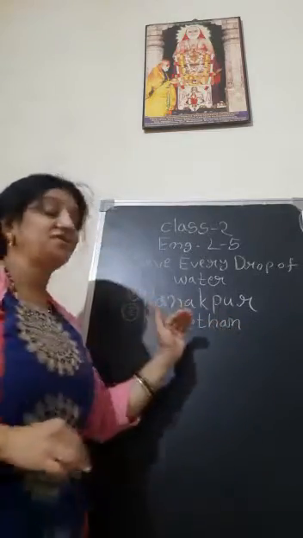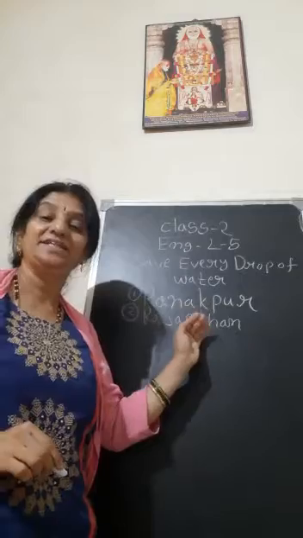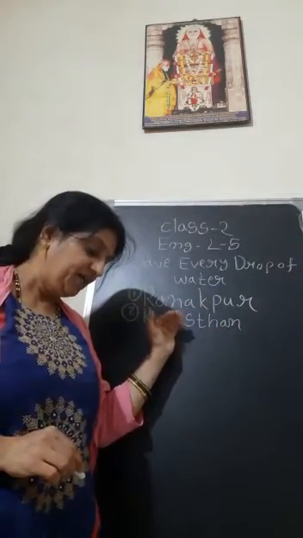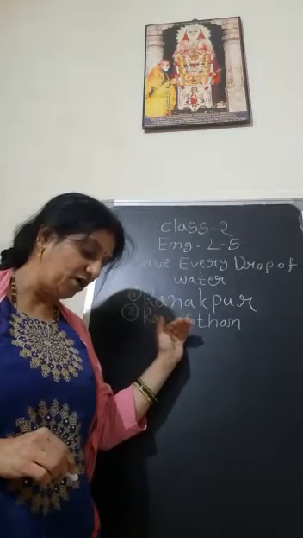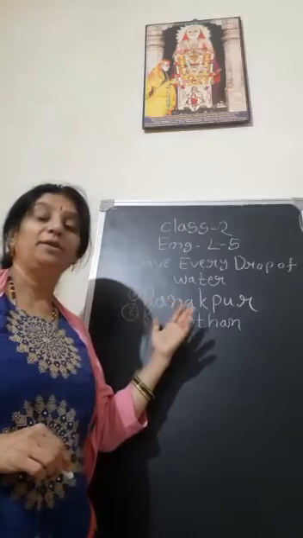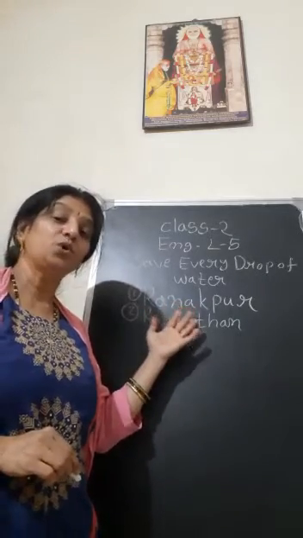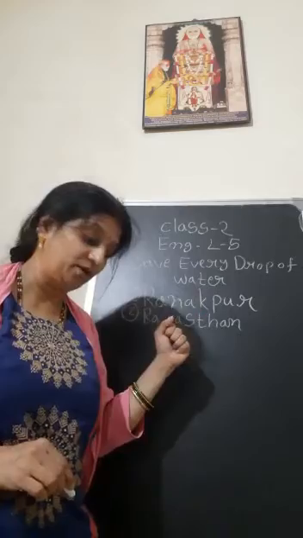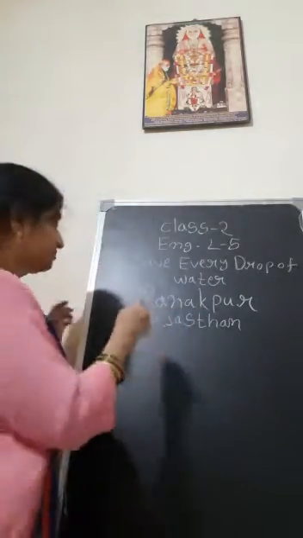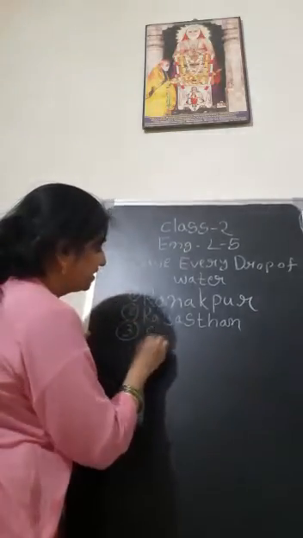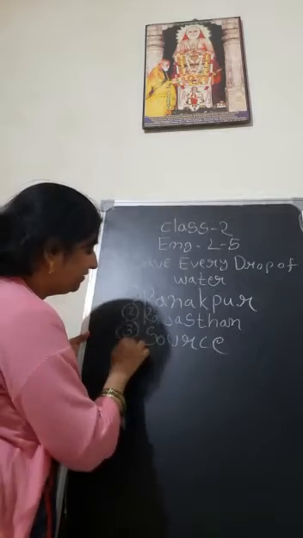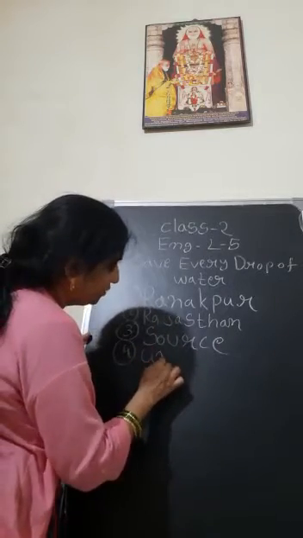You know Rajasthan is a very hot place. The only source of water was an underground spring. There are so many people living there. What is the source of the water? Where will they get the water? They will get the water from the underground spring. Source means where they will get it.